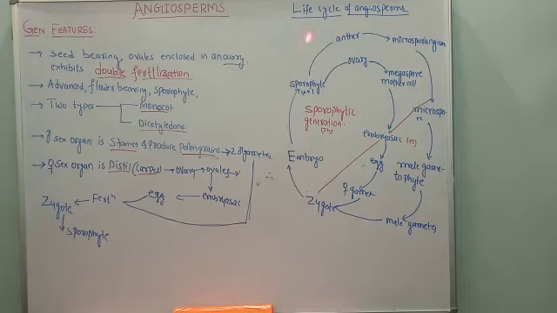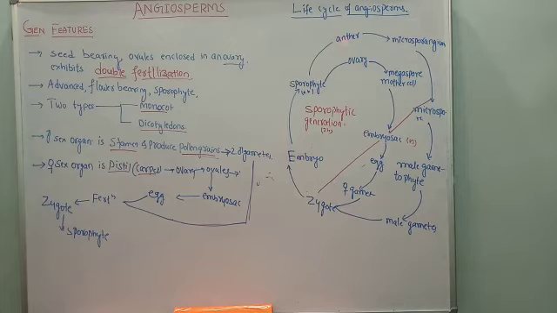And here it comes, the life cycle of angiosperm. Whatever I have explained here, the same thing I have shown with the help of a graphical representation. Let us begin here. First, a sporophytic plant which is diploid in nature. When it matures, it has style, stigma and ovary, and on the stigma the male gametes fall.